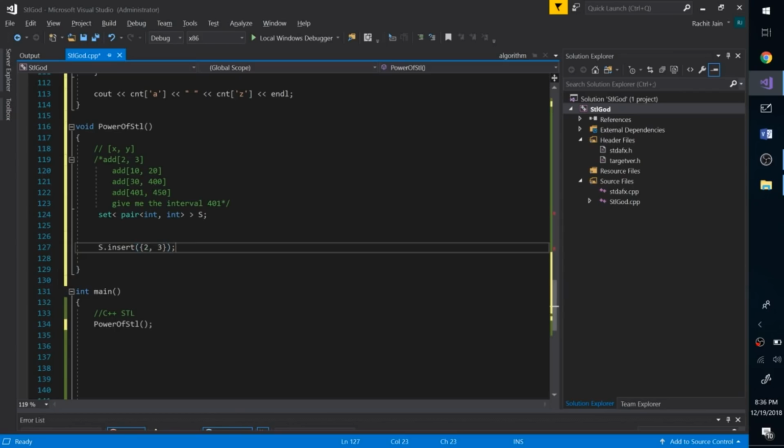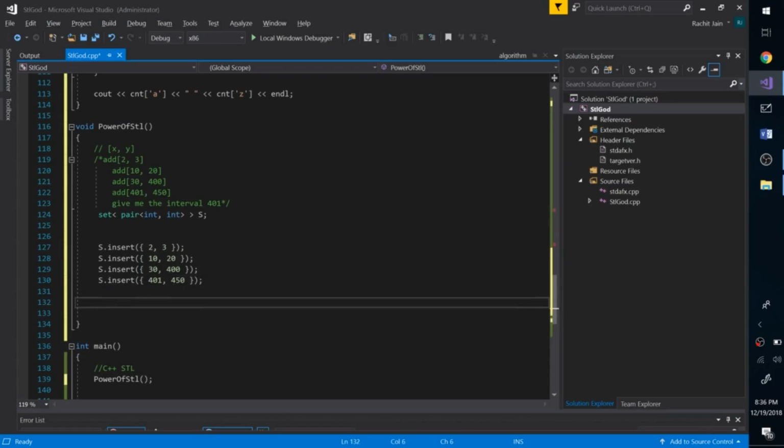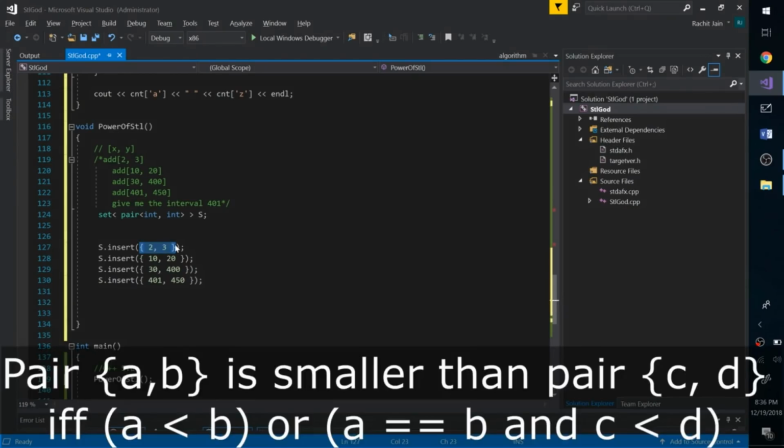So I insert the pairs like 2 comma 3, and these are the intervals that I inserted in my set. As I have mentioned, a set is always ordered in ascending order. So what does ascending order mean in terms of pairs? For integers, we know that 2 is less than 3, so we can think about the order in which the set maintains elements. In pairs also, we can find that order. So 2 comma 3 is smaller than 10 comma 20, 10 comma 20 is smaller than 30 comma 400, and 401 comma 450 is greatest among them.